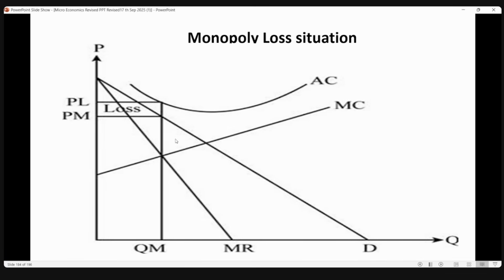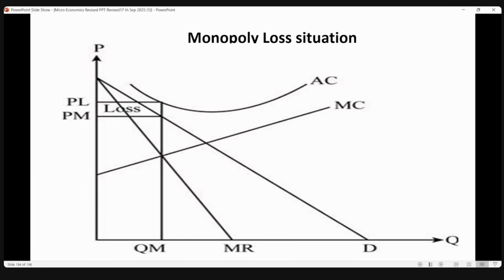And for the MC curve, here they have shown a slanting line. You can also show a U-shaped line, even that will hold good. You can see the MC is gradually increasing, and at one point it will become semi U-shaped. If you extend it further, even if you draw a semi U-shaped curve here, no problem at all.